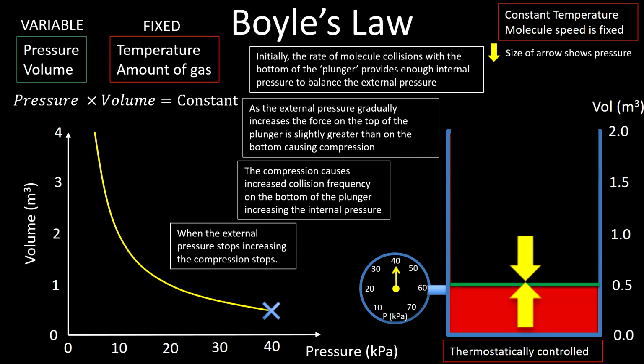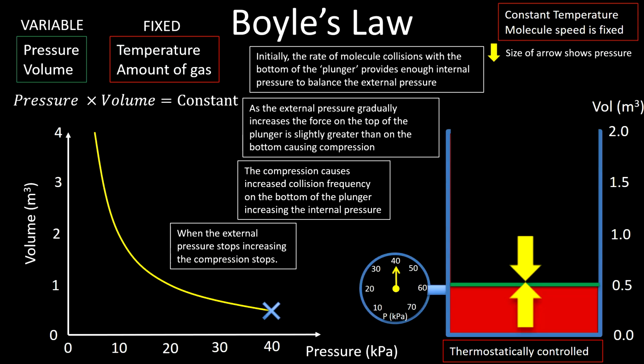As soon as we stop increasing the external pressure, the whole thing will basically grind to a halt. The internal pressure will equal the external pressure again, and the plunger will stop moving at our new pressure and volume. So we've increased the pressure by a factor of 4, and decreased the volume by a factor of 4.